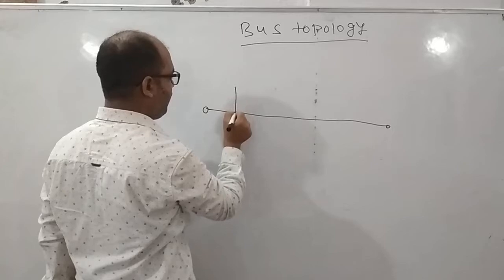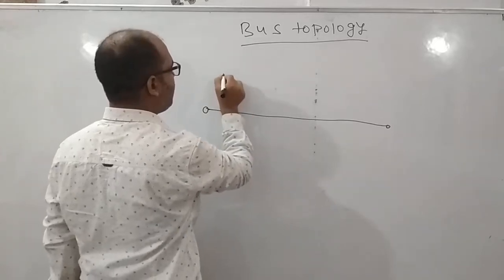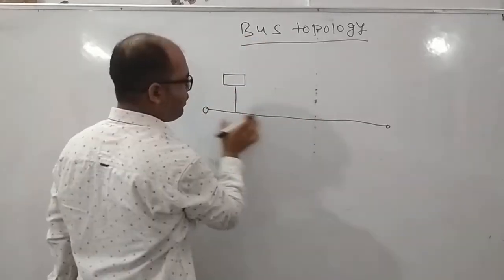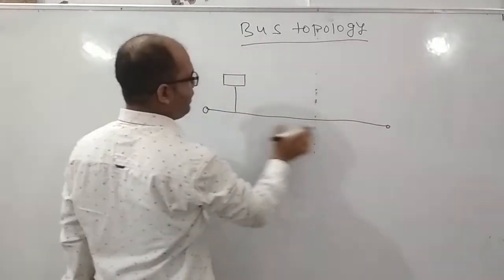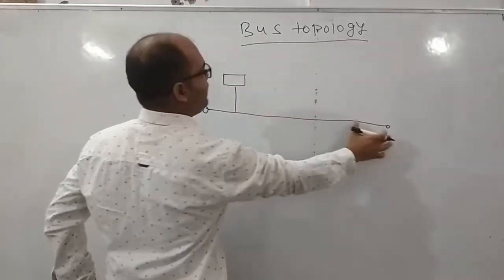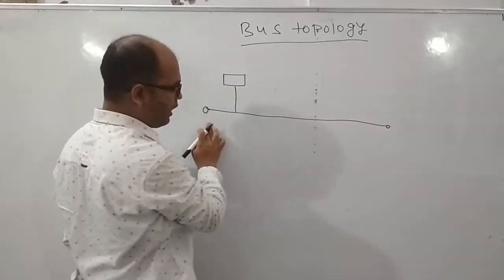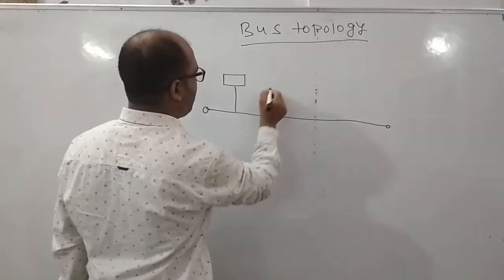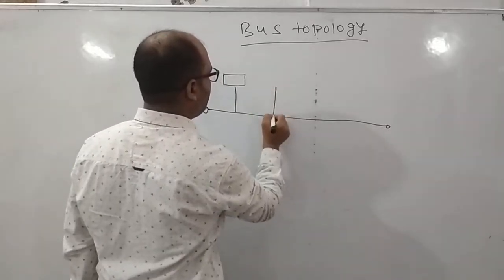Here in the bus topology, nodes are connected to this straight line. It is a wire, and with this wire all the nodes are connected.